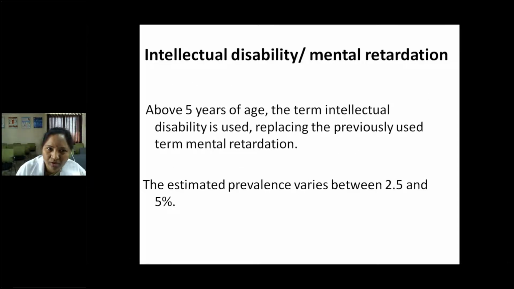So here is the clarification. As I told you, above 5 years of age, we use the term intellectual disability instead of mental retardation. Mental retardation is the previous word. Now people are not using it, so you have to mention intellectual disability above 5 years. And prevalence, according to the recent OPA, that is the 9th edition, it's between 2.5 and 5%.